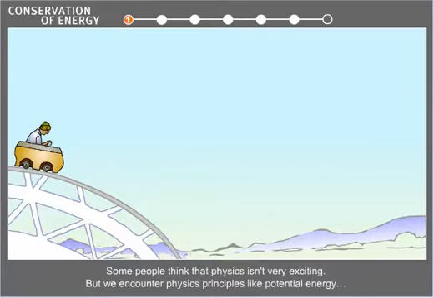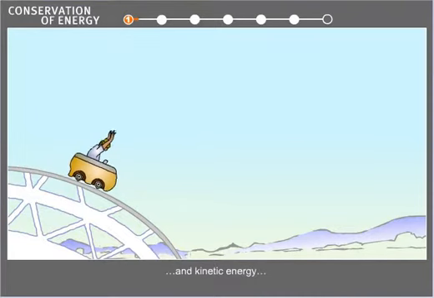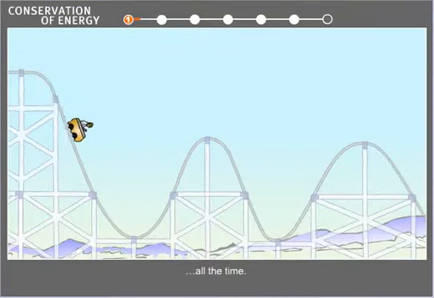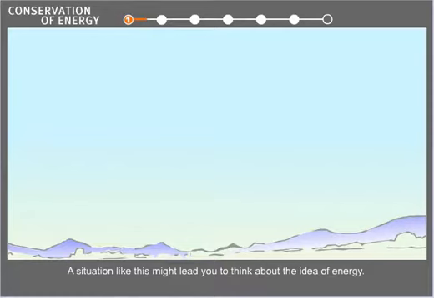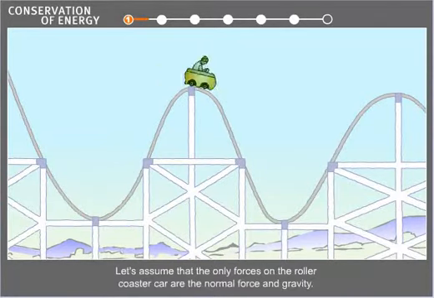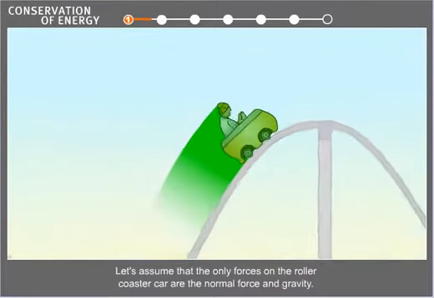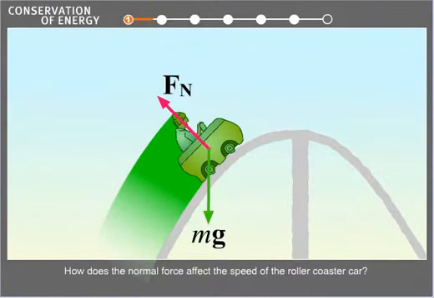Some people think that physics isn't very exciting, but we encounter physics principles like potential energy and kinetic energy all the time. A situation like this might lead you to think about the idea of energy. Let's assume that the only forces on the roller coaster car are the normal force and gravity. How does the normal force affect the speed of the roller coaster car?